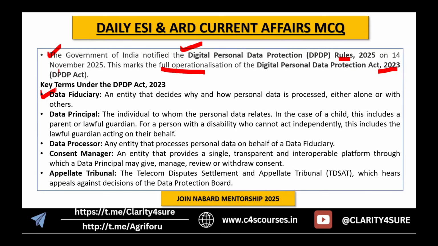First is the data fiduciaries. Data fiduciaries are the entities that decide why and how personal data is processed, either alone or with others.